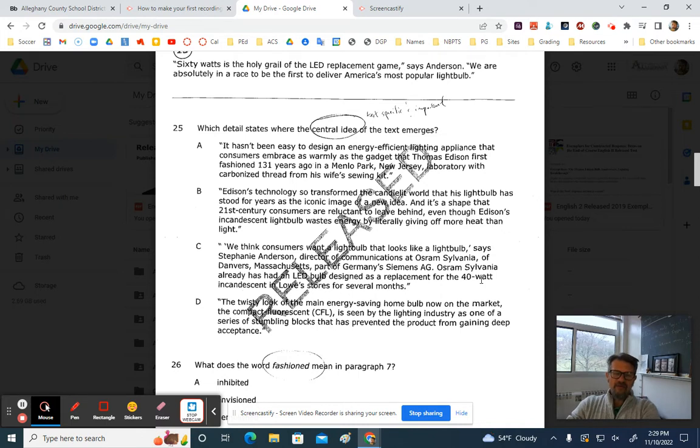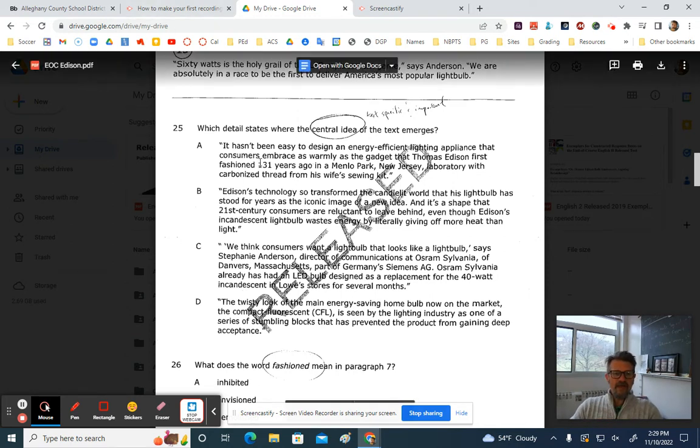The whole passage is not about Sylvania's design of the light bulb. And then finally, the twisty look of the main energy-saving home bulb now on the market, the CFL. The whole passage is not about the CFL light bulb. You've seen those. So only answer choice A covers the whole passage.